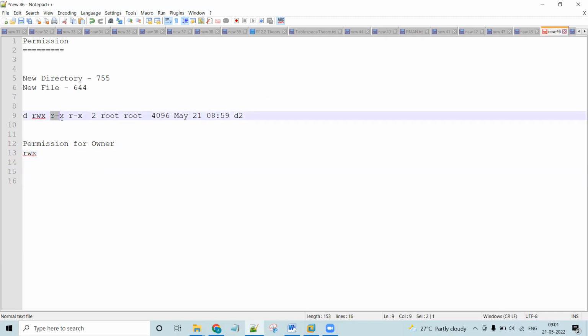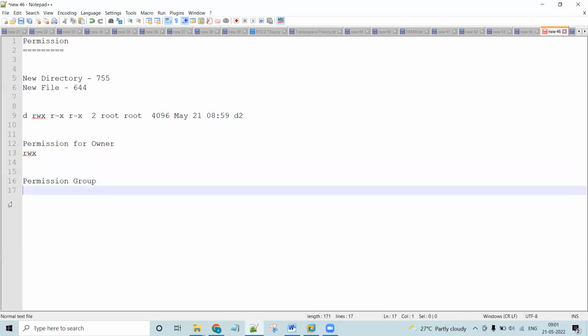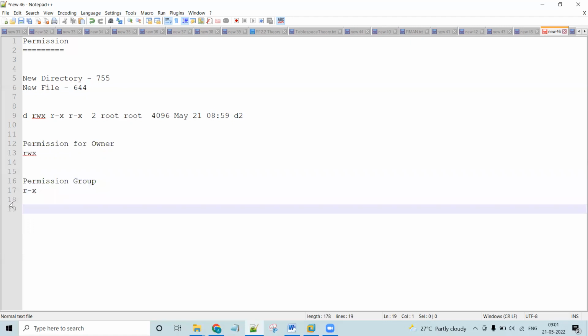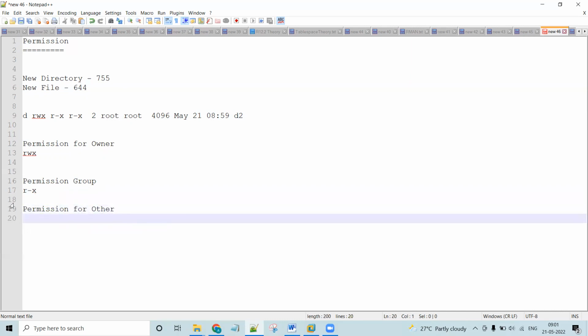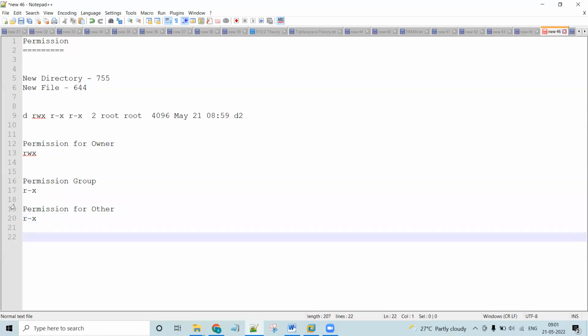Now the next 3 is the permission for group, that is r-x. Now the next 3 is the permission for others, that is r-x. I will explain this in detail, but before that, let me highlight here.